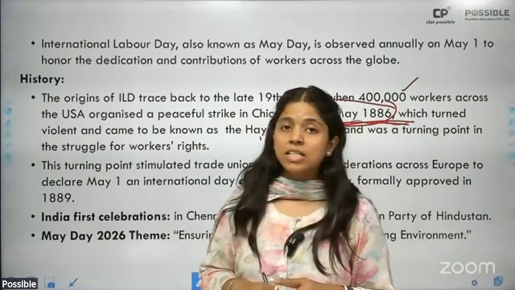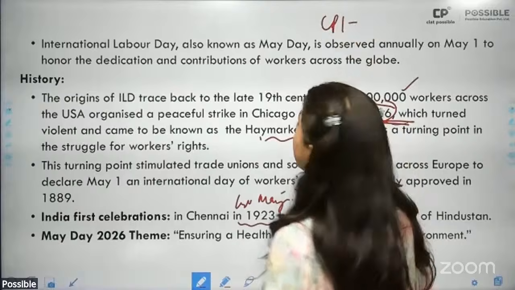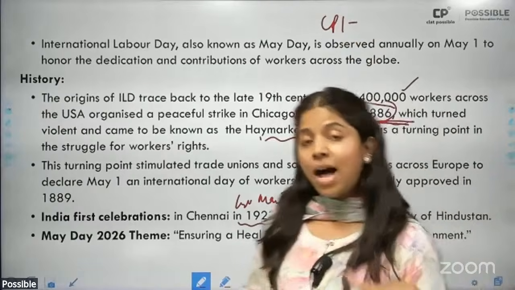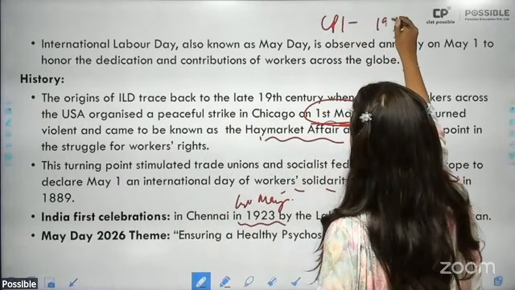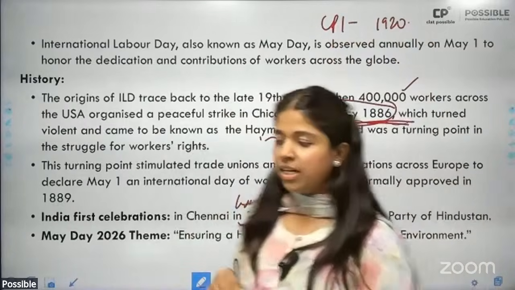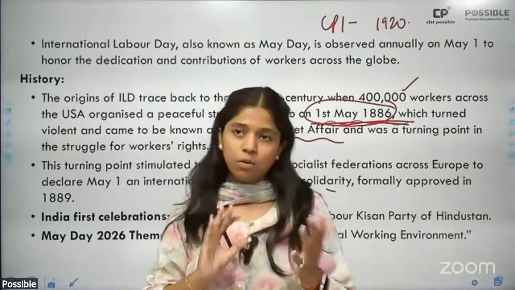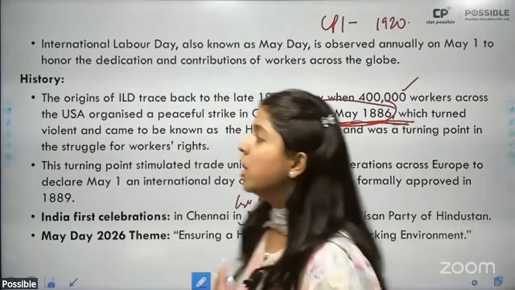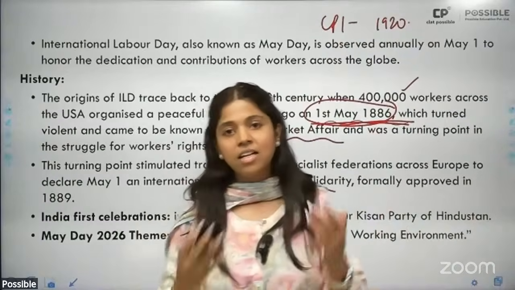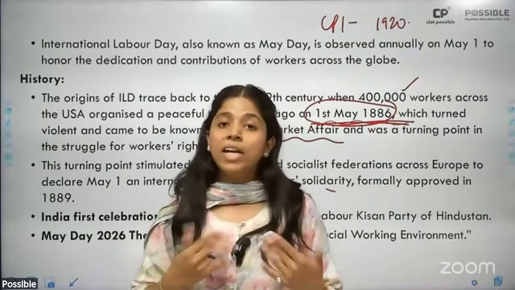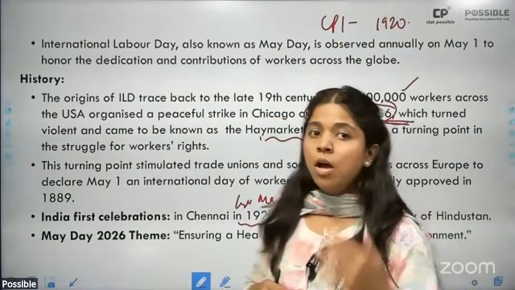All right. Now, the Communist Party of India, CPI, was established for the first time outside India. Outside India, it was established in 1920, and naturally, it was established in the Soviet Union, and more specifically in Tashkent. Uzbekistan was back then part of the Soviet Union. So it was there that the Communist Party of India was established, and then it was under the influence of the Communist Party that we in India undertook the celebrations of the Labor Day or May Day.